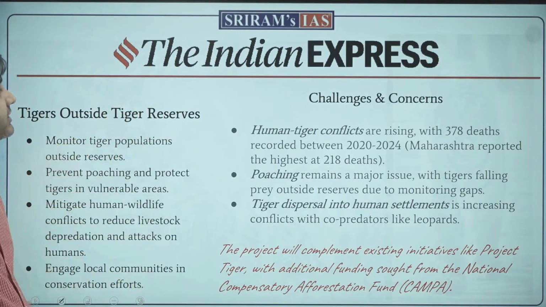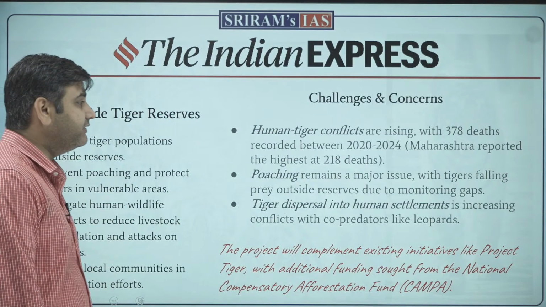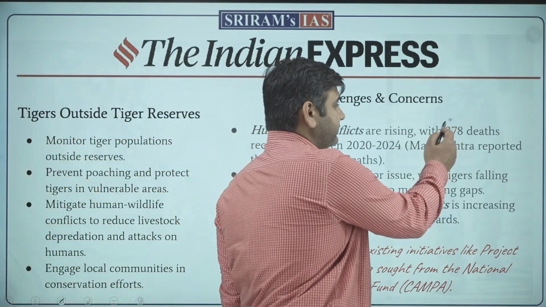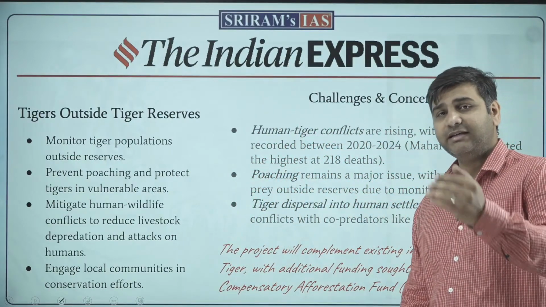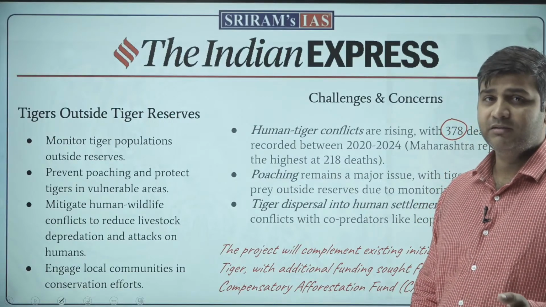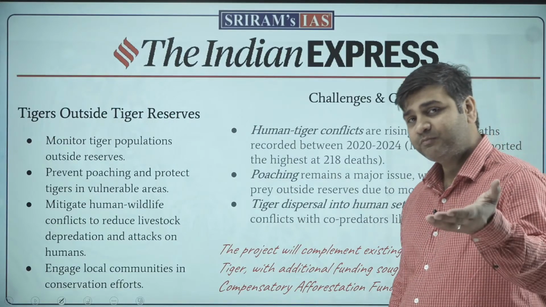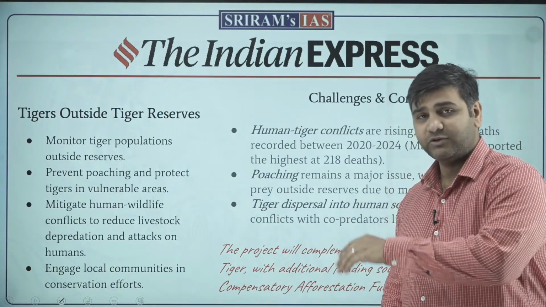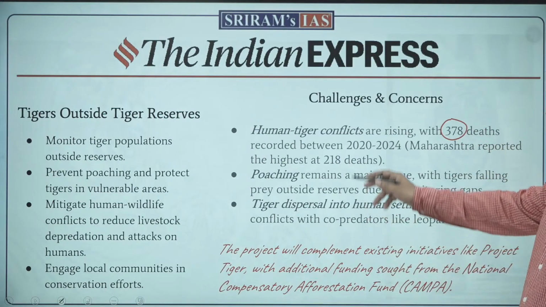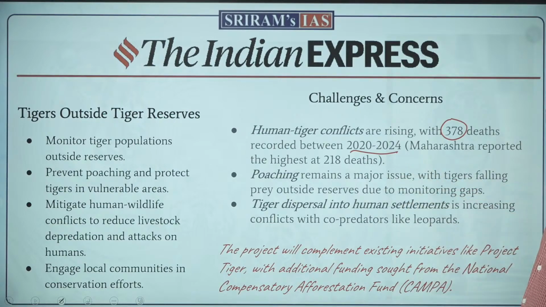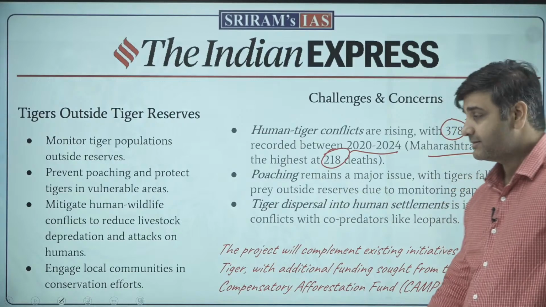Now what are these challenges and concerns? Human-tiger conflicts are rising, with 378 deaths recorded. As I told, sometimes a tiger or a leopard is killed by the people. Sometimes the tiger or the leopard kills the human being. So there have been 378 deaths. Now these are of course human deaths. Between 2020 and 2024, Maharashtra reported the highest, 218 deaths.